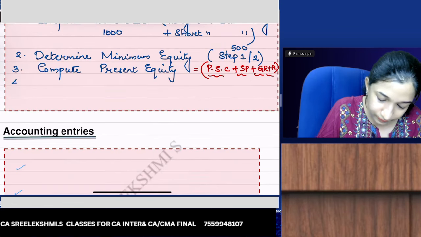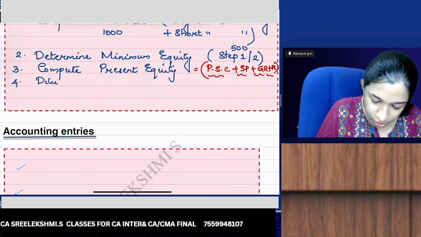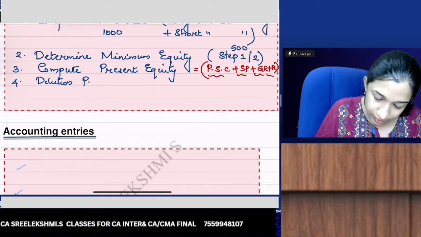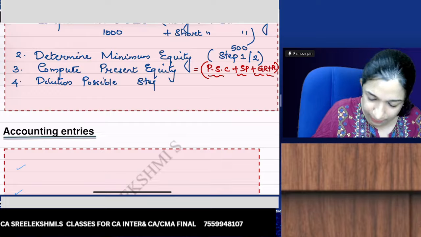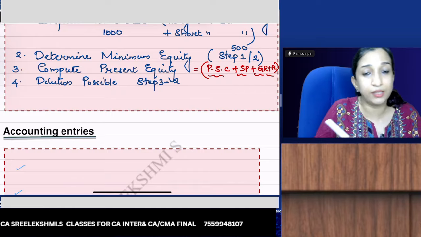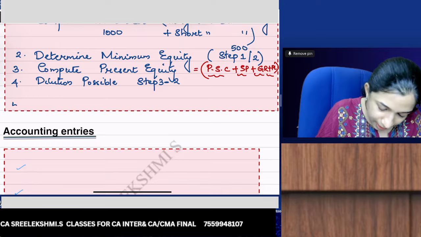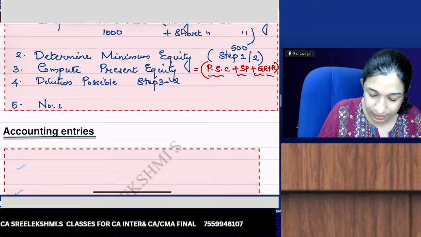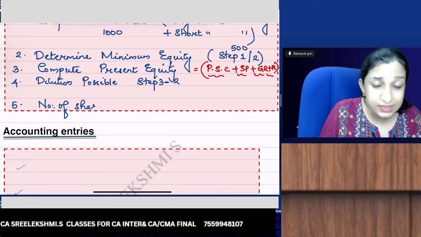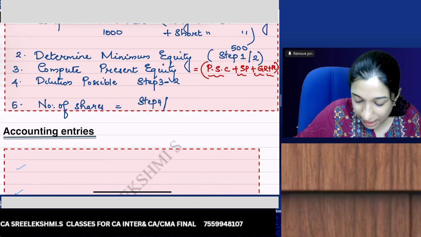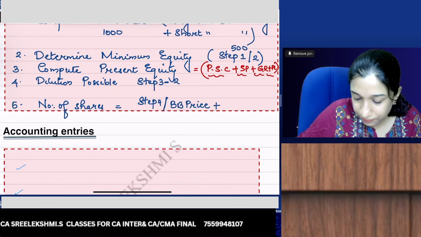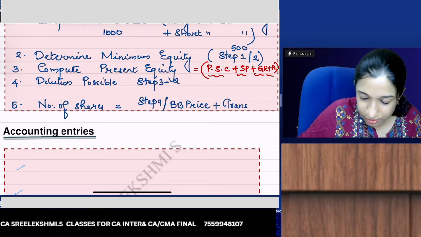And then dilution possible. Dilution possible is step 3 minus step 2, present minus minimum equity, and number of shares that can be bought back under this test is step 4, dilution possible divided by buyback price plus transfer to CRR.